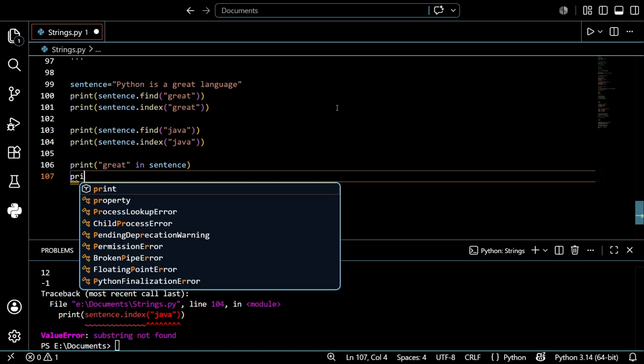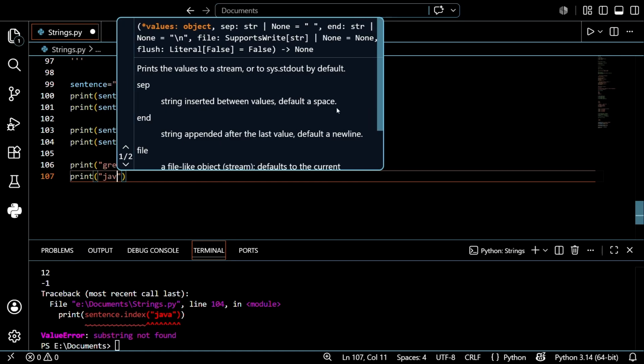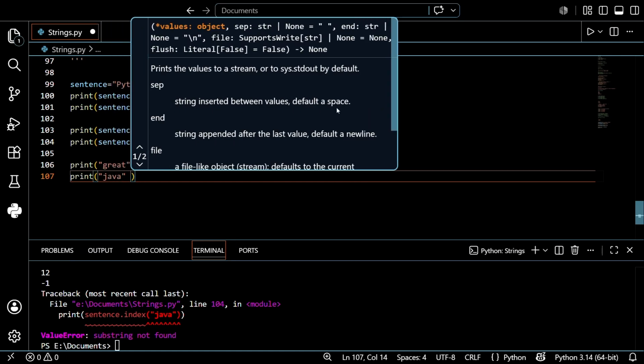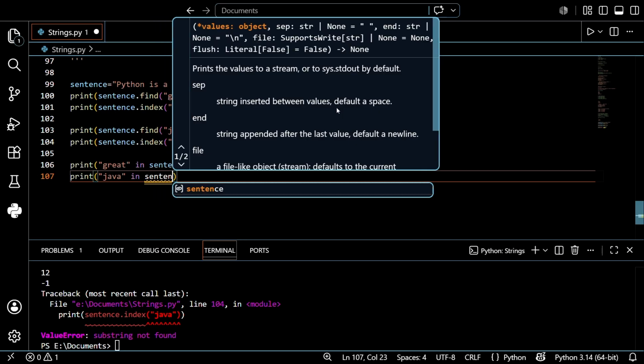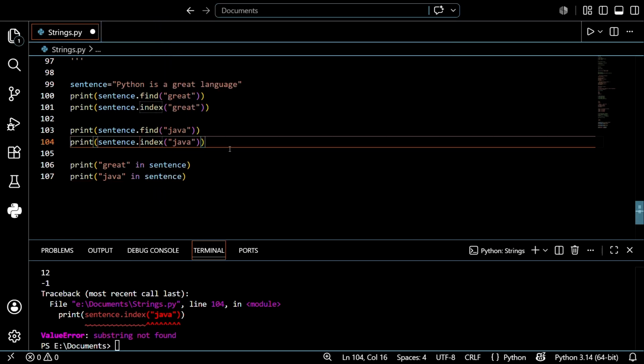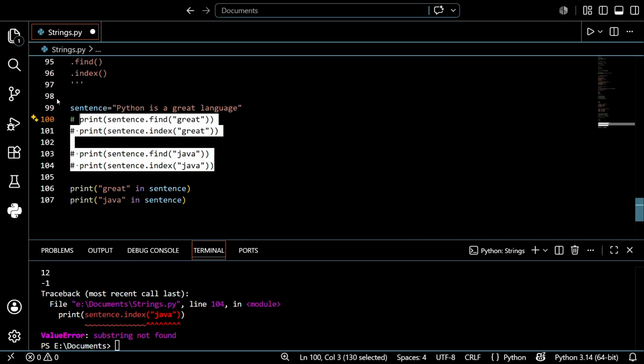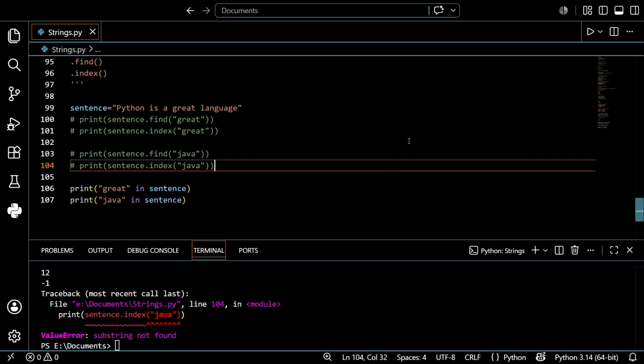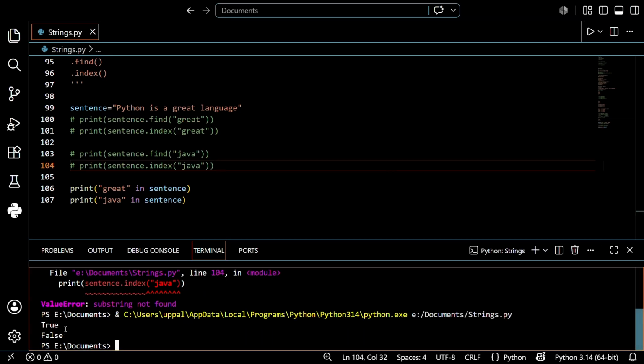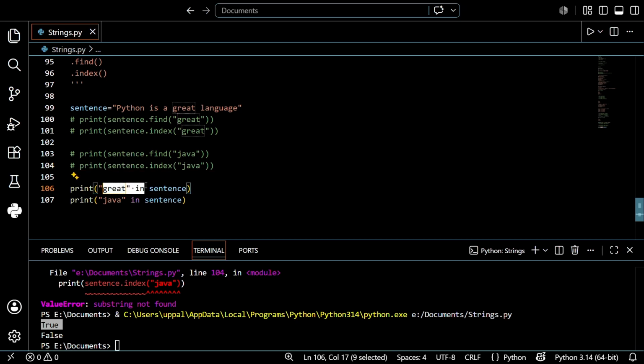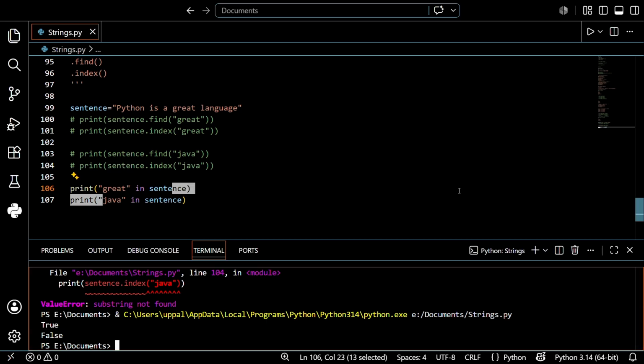Let's check another one, like print of "Java" in sentence. Before that, just hide this one for better understanding. After that, save this and run this. See, it shows True because great is present in the sentence, and Java is not present in the sentence, so it shows False. I hope you understand. This is honestly the most common way searching gets used in real code: simple, readable, and fast.